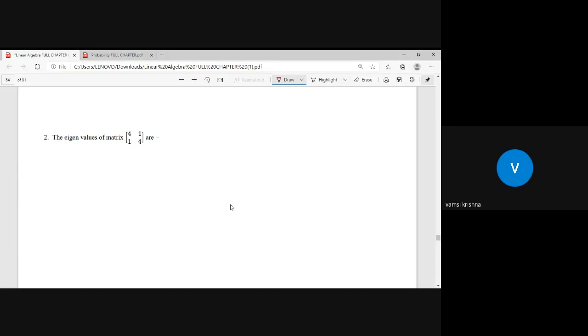I hope everyone is doing this in parallel. First, take the given matrix as A. For this given matrix, I want to take A minus lambda I. A is the matrix 4, 1, 1, 4, minus lambda into the identity matrix 1, 0, 0, 1.